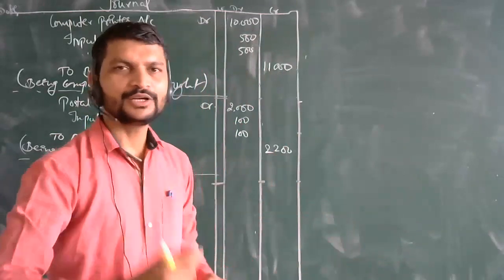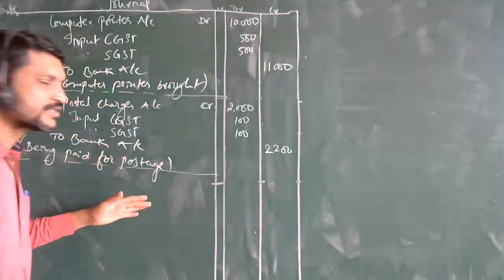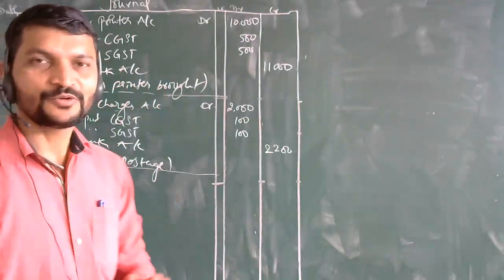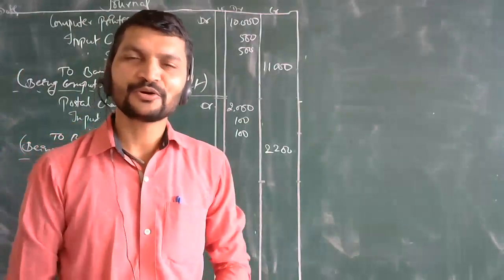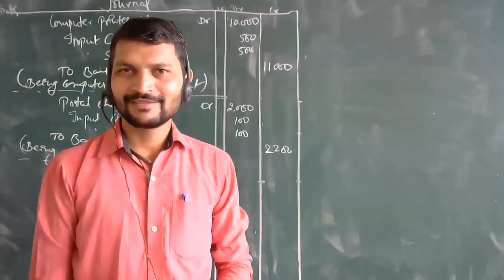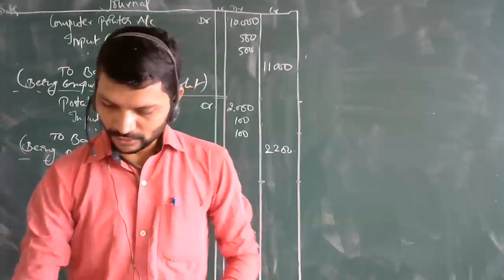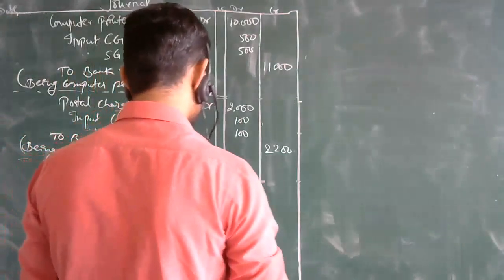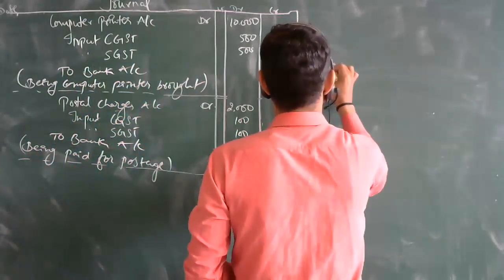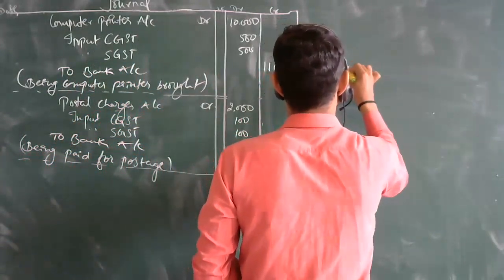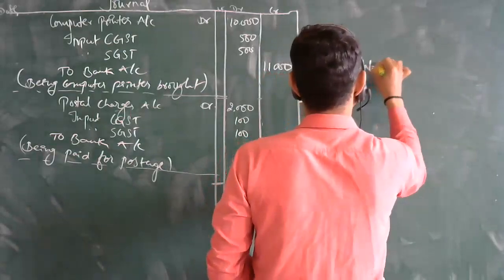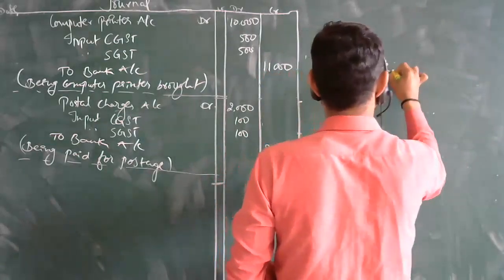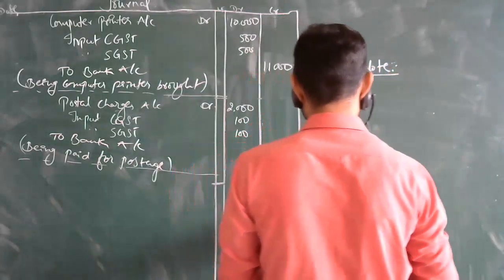Then I will be passing the last, sixth journal entry. Before the calculation, how you are going to put the values over there, right? So let's see the working notes first. Then I will go for that answer over here. So working note. Let's see the working note and then pass the last journal entry.